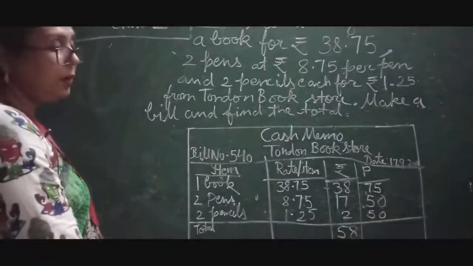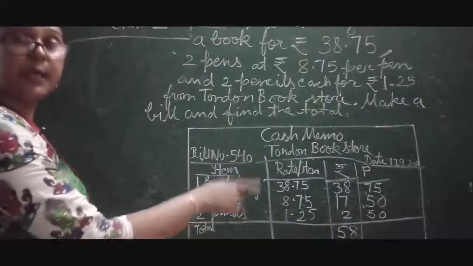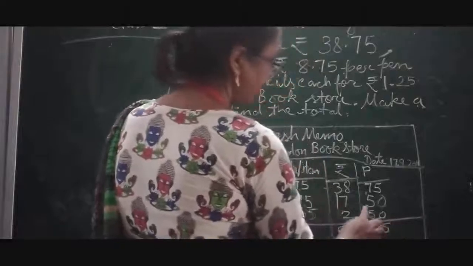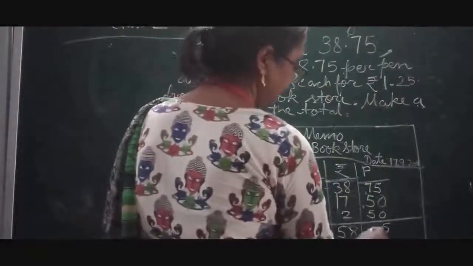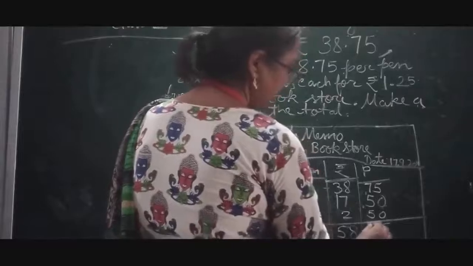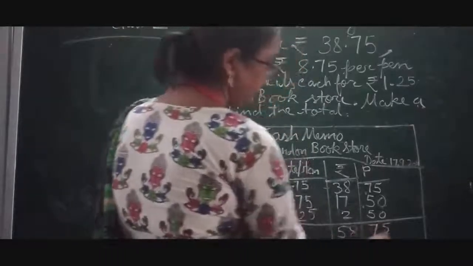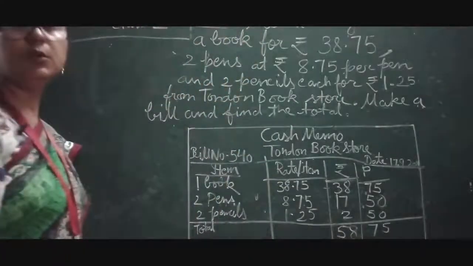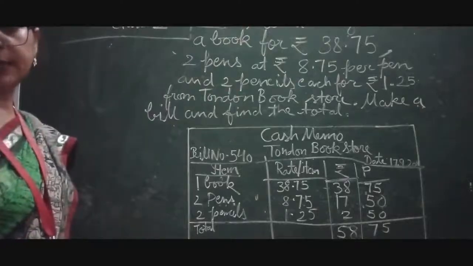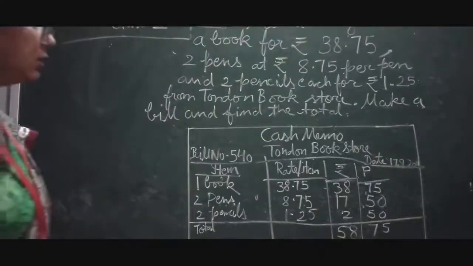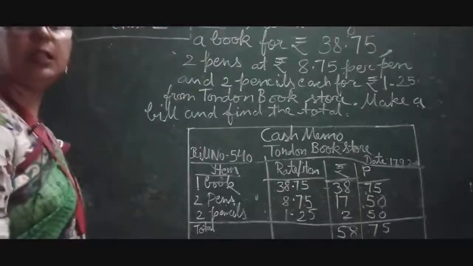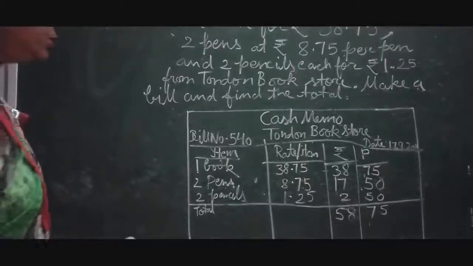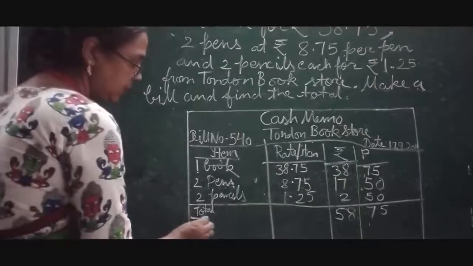Now what we will do? We will do over here, now paise we will count. So how much paise? 5, 5, 5 and 5, 5, 10 and 1 is 17. Okay, so here you can see that is 75 paise, because 1 is 100, that is why it will be added over here. So this is 58 rupees and 75 paise. Okay, so it should be mentioned in words also.